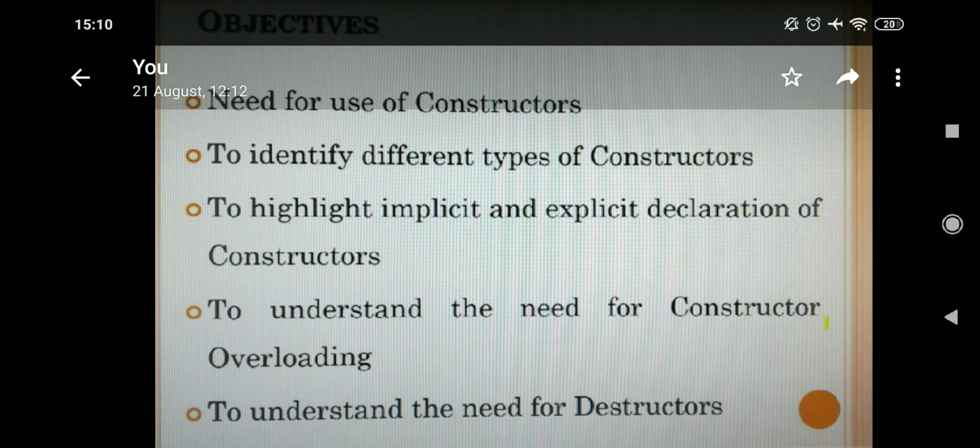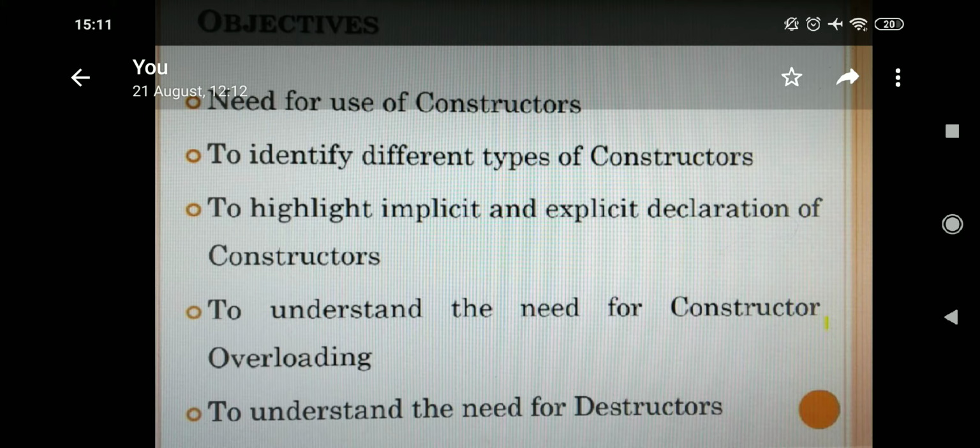Next is to understand the need for constructor overloading. Students, constructor is a function. In the 8th chapter, we studied overloading of function. Constructor is a function, so constructor can be overloaded.